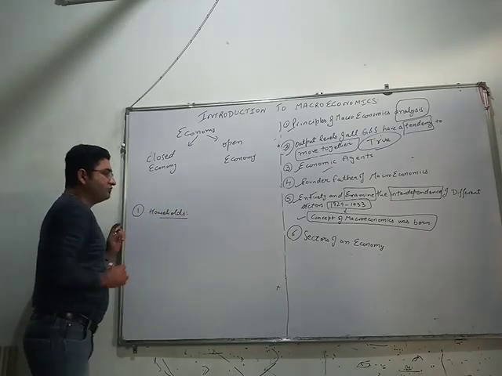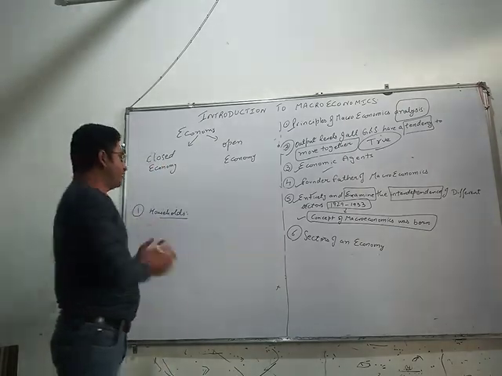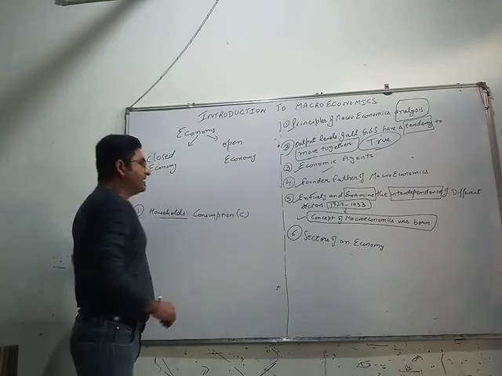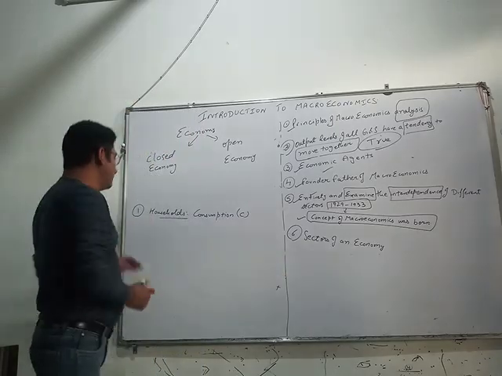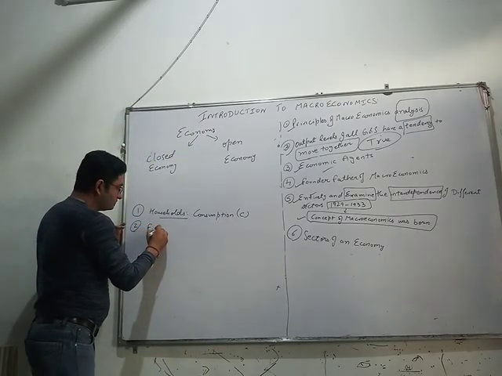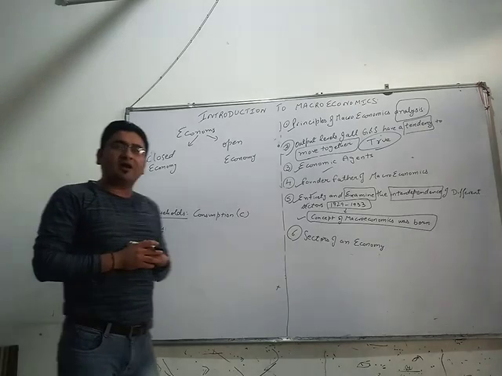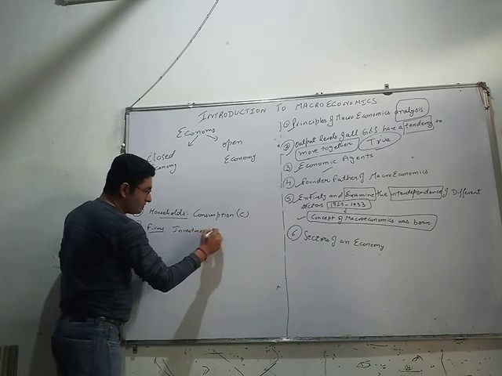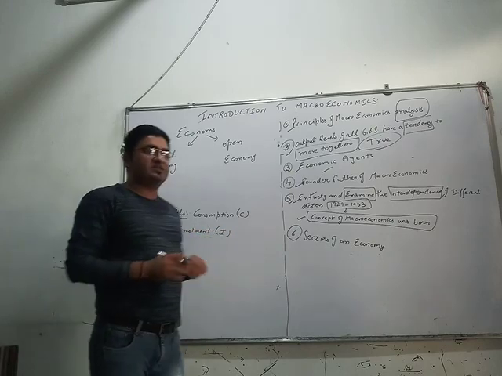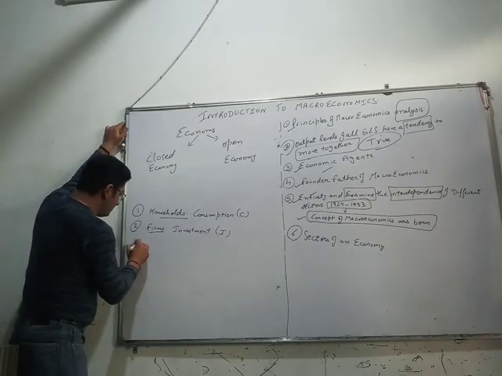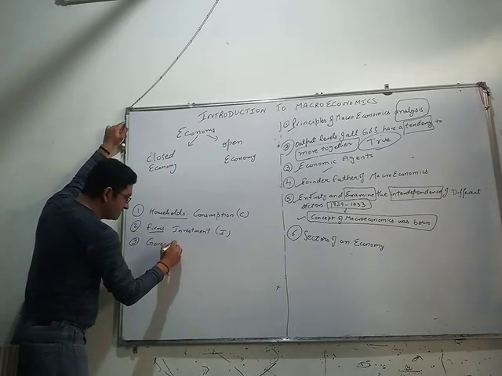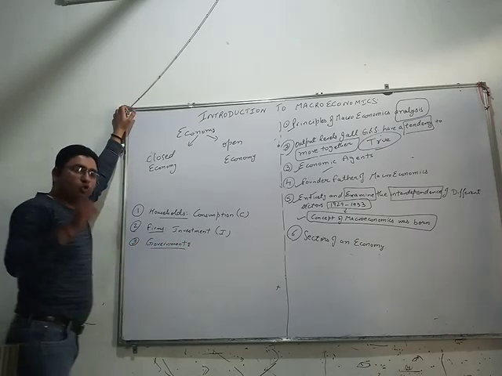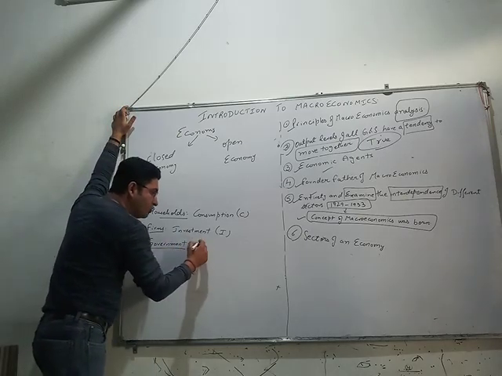So the first sector is the households, which are a major participant for consumption. We represent this by C. Second comes the firms, they are a major participant for investment. We represent this by I. The third is the one which runs an economy or guides it or is authorized to control the activities in an economy, that is the government.